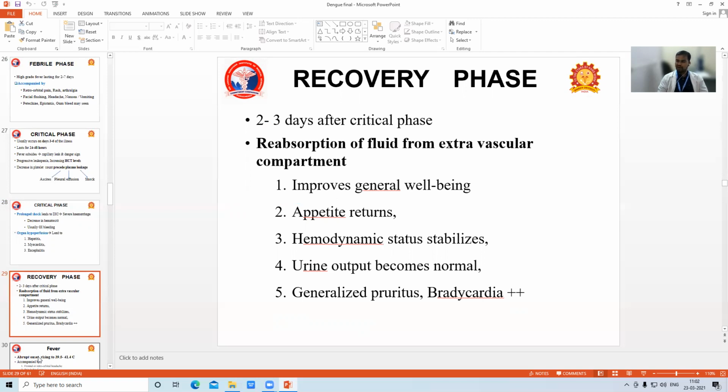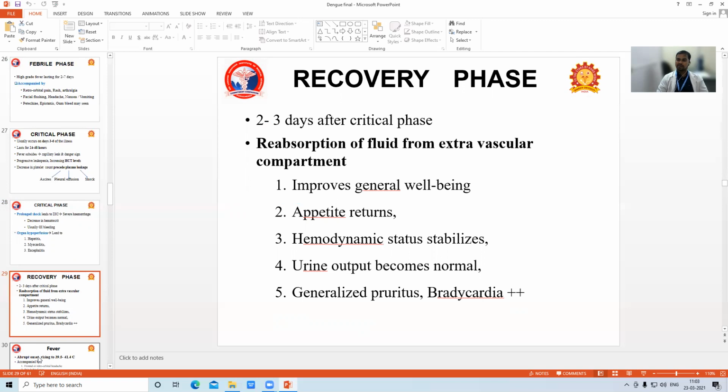Once the child is well treated, well supported by fluid therapy in the critical phase, in the recovery phase we must be cautious to give fluids, because whatever fluid leaked from our extravascular compartment is going to be reabsorbed. If you give the same or a high amount of fluid therapy, supportive therapy, in the recovery phase, the child is more prone to develop pulmonary edema.